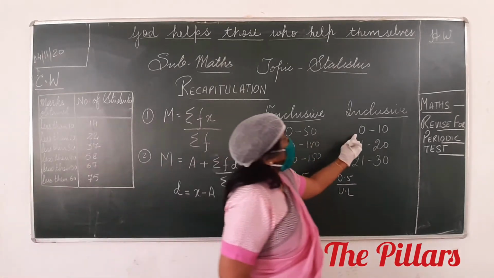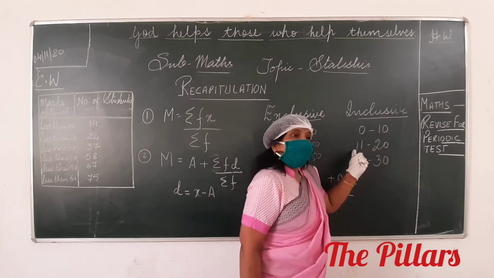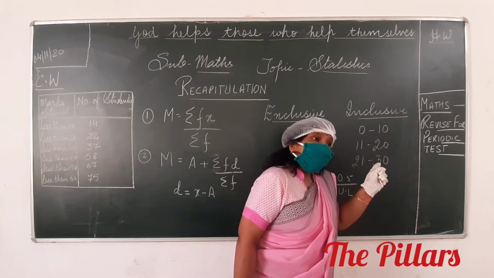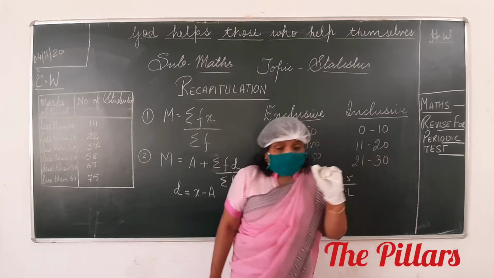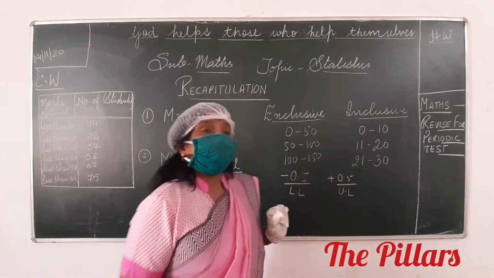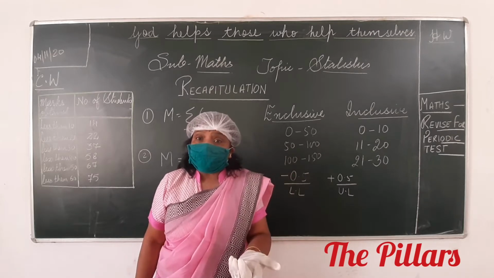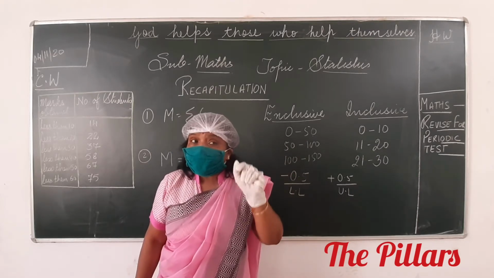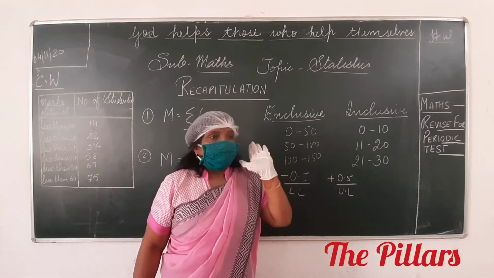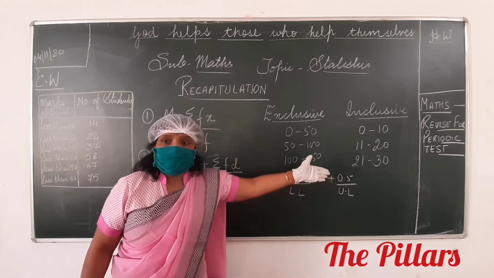You will get minus 0.5 to 10.5, then 10.5 to 20.5, then 20.5 to 30.5. Whenever you get a question where your class interval is inclusive, first convert that into exclusive and then proceed with your formula. Clear to all of you? This was a recapitulation for you.